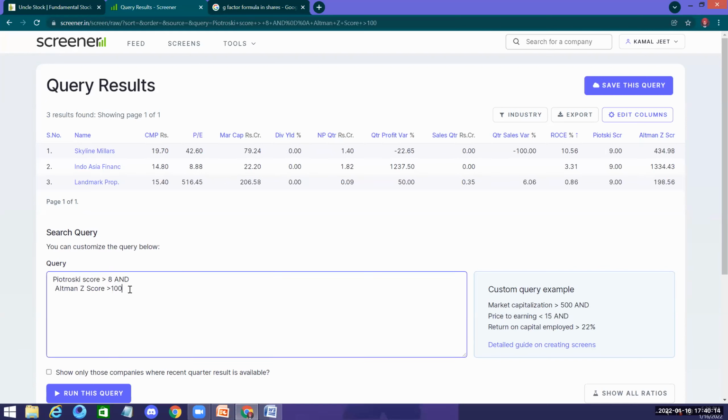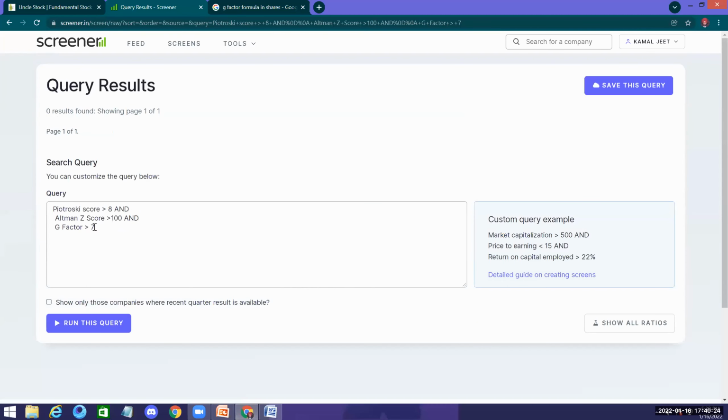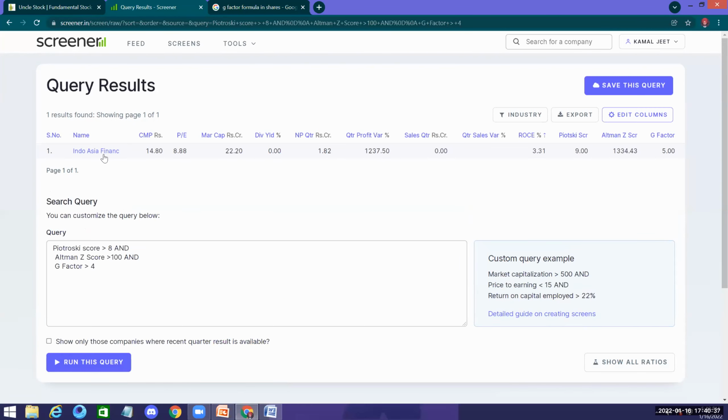So you add a G factor to it. Let's add a G factor greater than 7. Try to figure out, you didn't get anything. So you have to decrease it, the G factor is the factor which is really running the show. So you decrease it to 5 and see where you get the first stock. That means the G factor of these stocks is not very good. So the first stock coming here is Indo-Asian Financials. But 4 is a stable company, 1, 2, 3 is considered unstable and a poor result company. So this is how we discuss this.